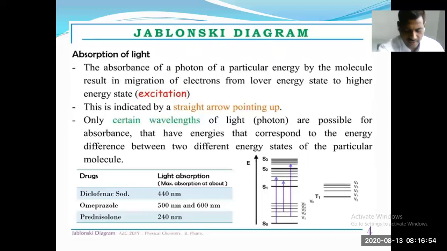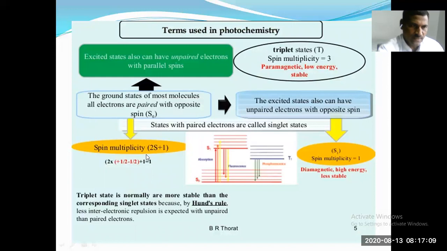In the ground state, in many molecules, the electrons are paired up. The total spin state of the electrons in the molecule is given by 2S plus 1. In the ground state of most molecules, all electrons are paired, so the S value, plus or minus half, adds to 0. For spin multiplicity, 2 into 0 plus 1 is 1. This is called the singlet state, denoted by S. This is diamagnetic, of high energy, and less stable.